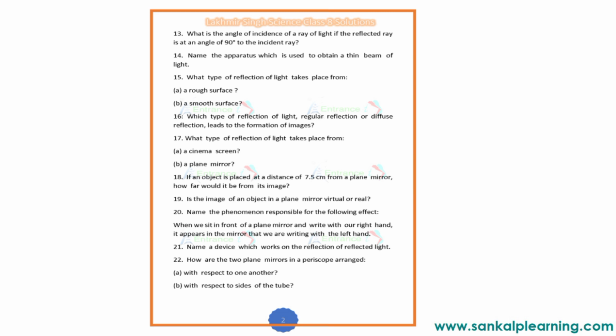That process is called lateral inversion.